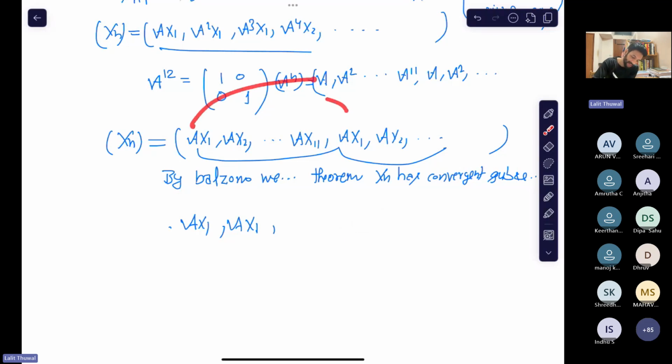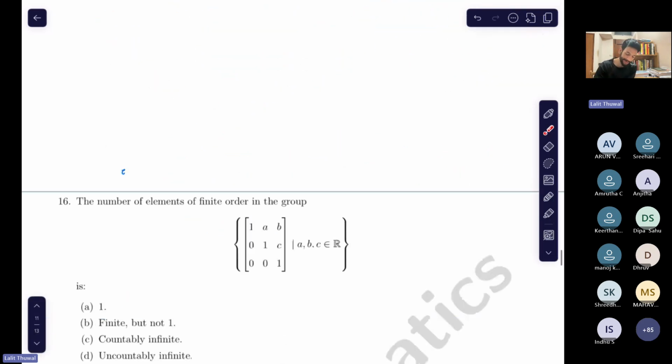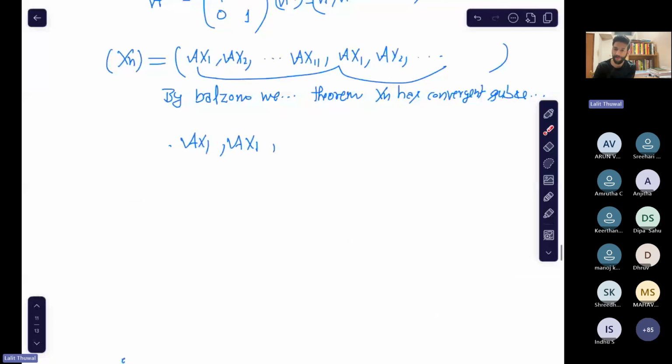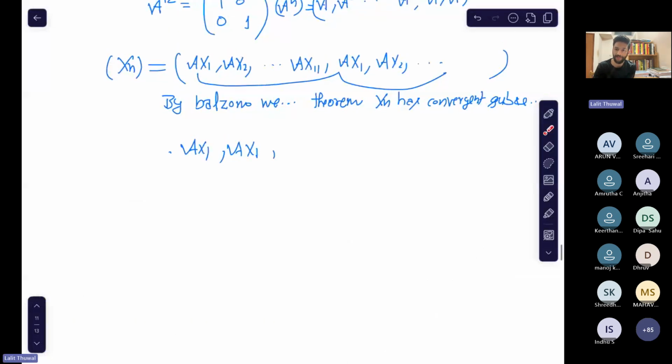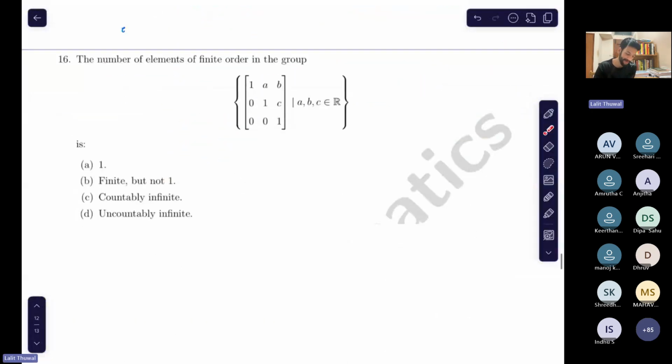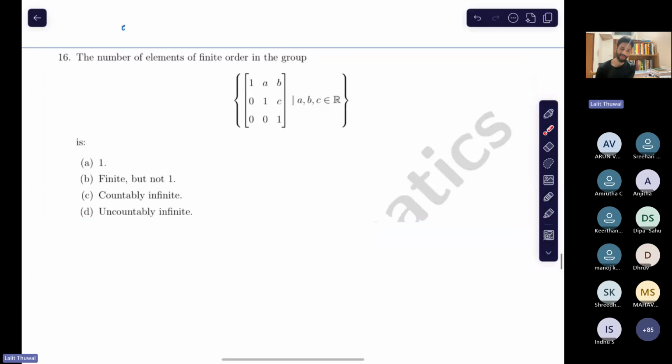Because everything is clear, right? First one term, then whenever you get AX1, then again you get AXN somewhere like that. Okay, good. That's good to note. So do we move to the next question? Yes. This question is also from TIFR 2023.